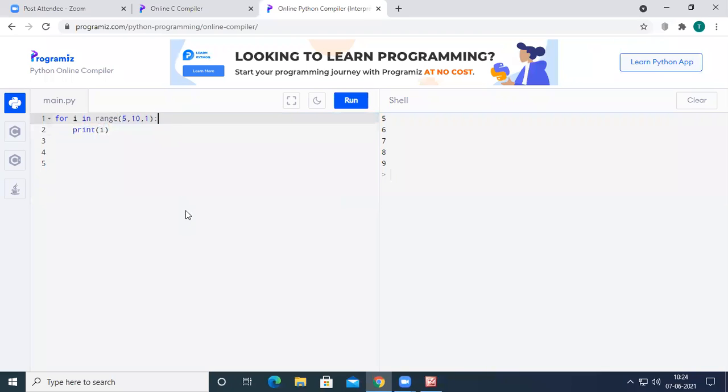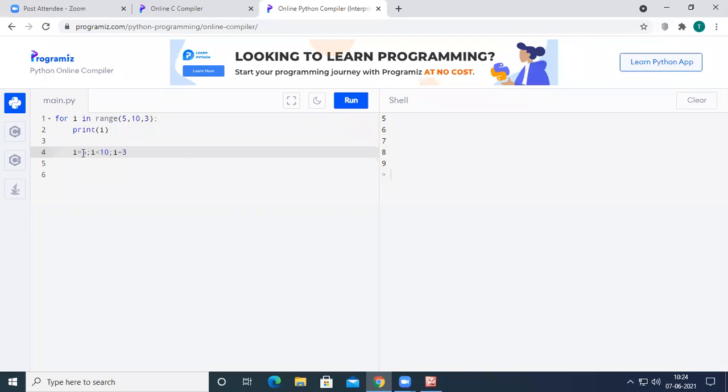So the equivalent for loop will be I equal to 5, I less than 10, right? I plus plus. And if you take the third parameter as 2, instead of using I plus plus, it will be incremented 2 values each and every time. And if you take the third parameter as 3, then we are going to increment the value by 3 each and every time.